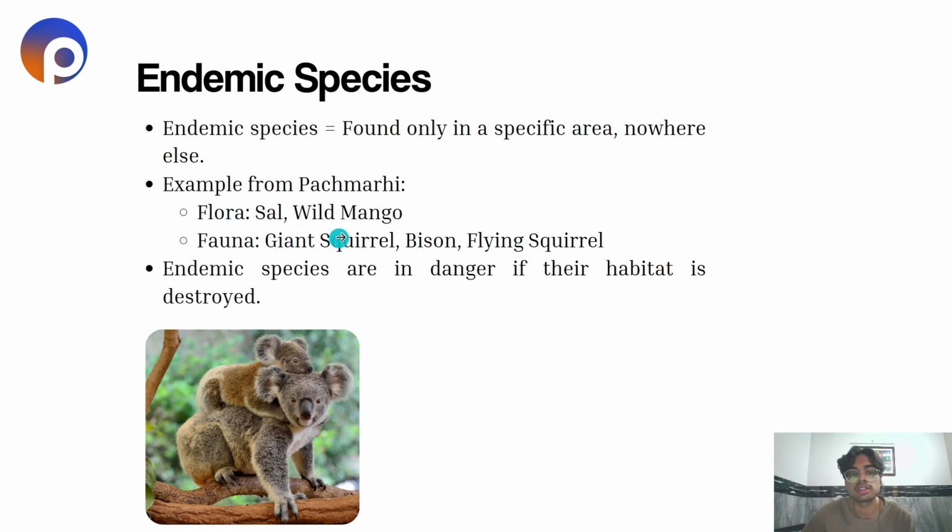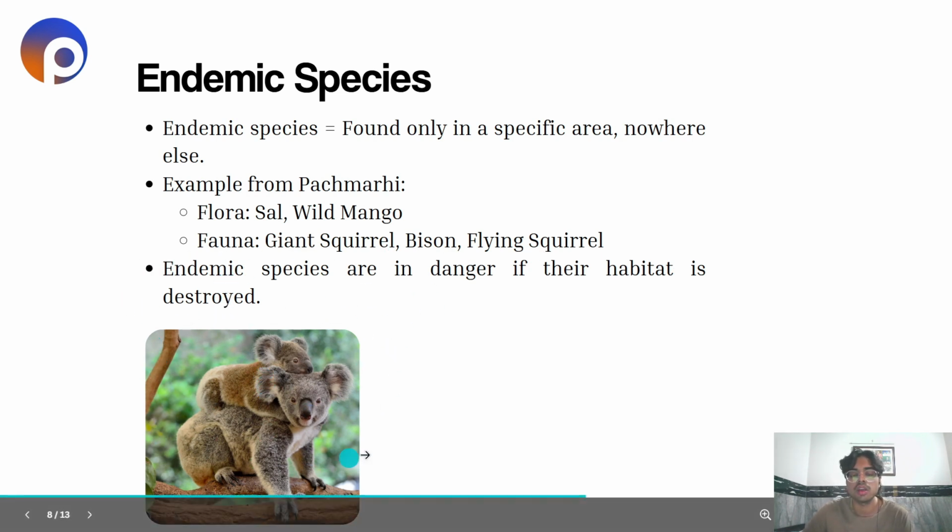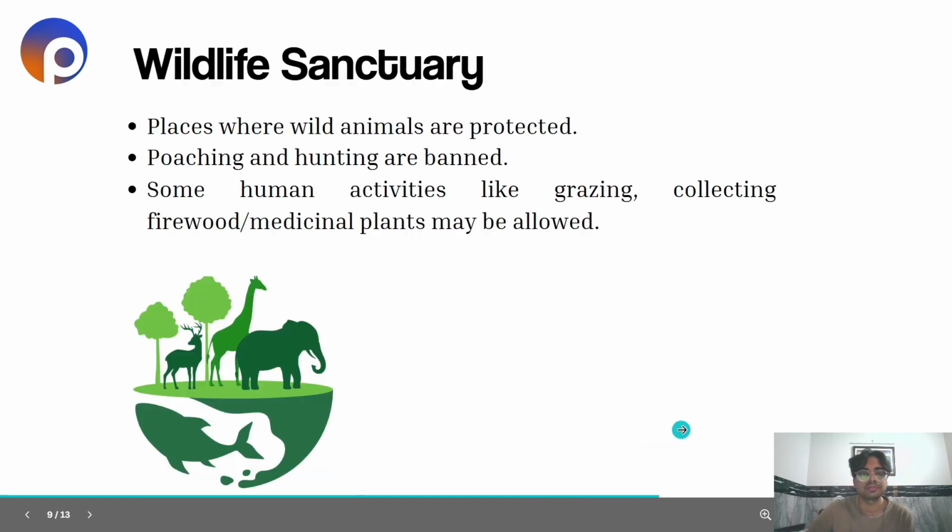Under fauna we can see giant squirrel, bison, flying squirrel, etc. So these all are endemic species which are only found in that particular area and nowhere else. Endemic species are in danger if their habitat is destroyed, because they are present in a particular area, no? So if the area is destroyed, they will also go extinct.